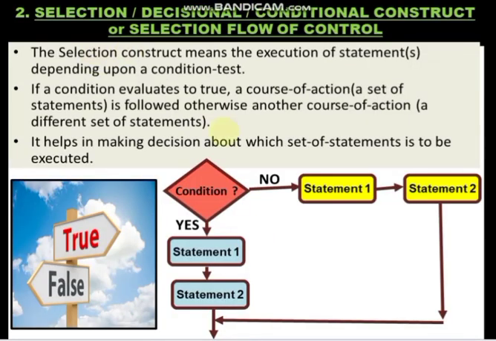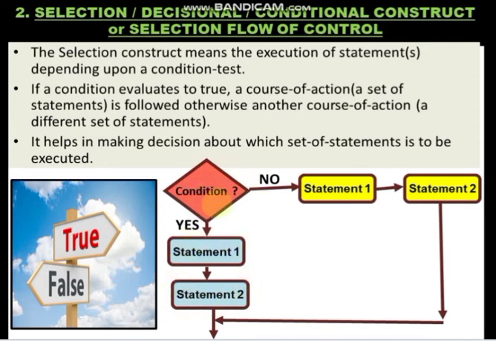Now the second one, the selection one, which I said is like the river bifurcating into two, and you have to decide at that point which way you have to move. So selection construct means the execution of statements depending upon a condition test. If you see from this flow chart, there is a condition. If the condition is true, yes, then one set of statements gets executed.